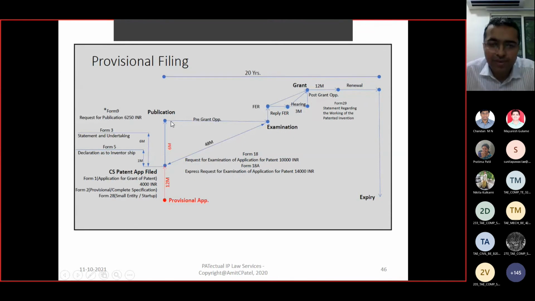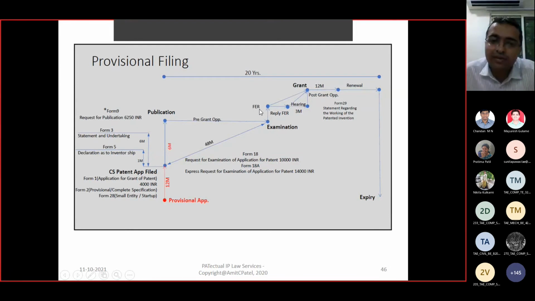If you file for the early publication, it will be published in 1 month. After publication, any person who thinks that this is common, it is not patentable, can apply for pre-grant opposition. After publication, the next stage is the examination, wherein the patent office examines your application, the documentary requirement, technical disclosure, whether it is written properly or not, patentability criteria checking and all that. Based on the same, the patent office issues the examination report.